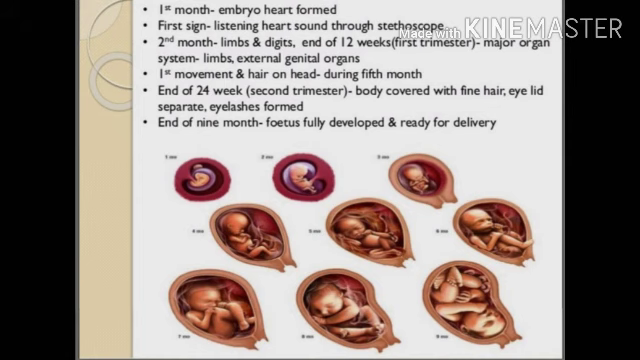In the first month, the embryo's heart forms. The first sign is listening to the heart sound through a stethoscope. In the second month, limbs and digits form. At the end of 12 weeks, or the first trimester, major organ systems like limbs and external genital organs will have formed. The first movement and hair on the head occur during the 5th month. At the end of the second trimester, or 24 weeks, the body is covered with fine hair, and eyelids and separate eyelashes form. At the end of the 9th month, the fetus is fully developed and ready for delivery.